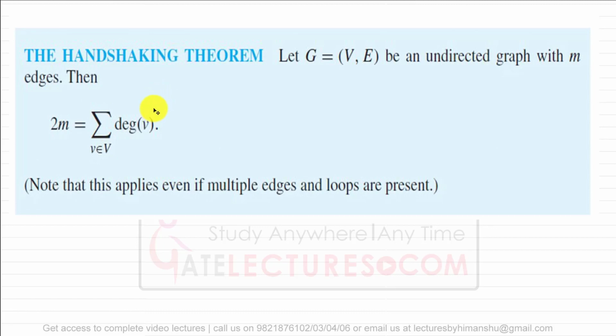Now let us look at what is the handshaking theorem, or you can say the handshaking lemma. This handshaking theorem says: let G = (V, E) be an undirected graph with M edges.